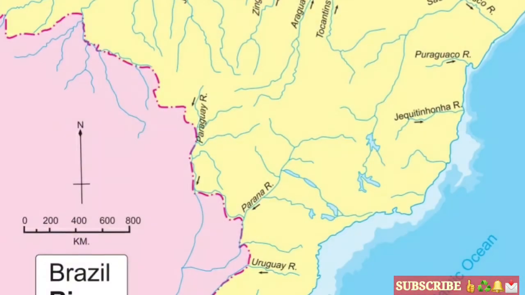Now students, here on the eastern part of Brazil we can see the Paraguaçu river and the Jequitinhonha river that meet the South Atlantic Ocean on the east side of Brazil. Okay students, so these are some of the short rivers, and on the southwest part we can see the Uruguay river, that enters Argentina.